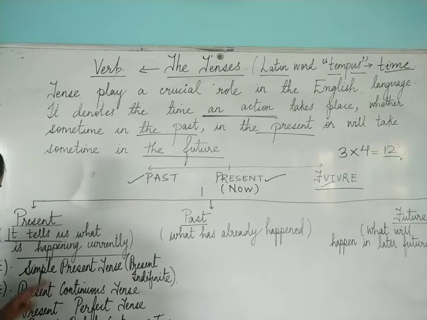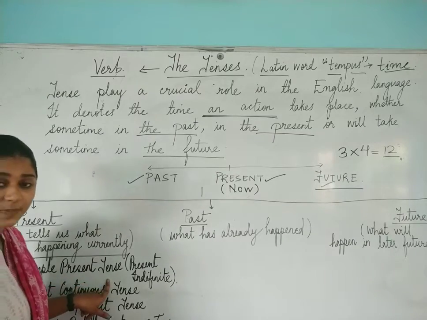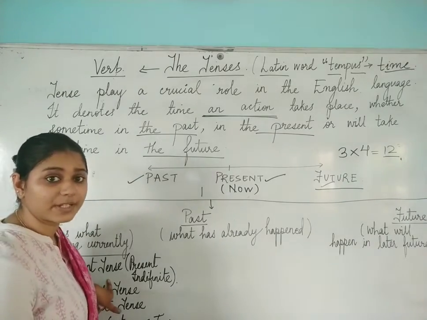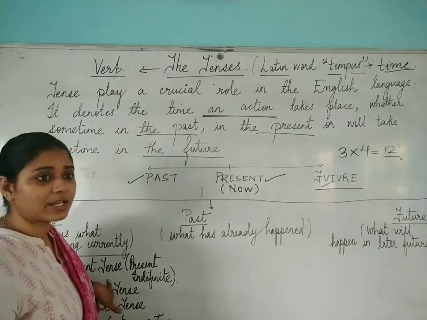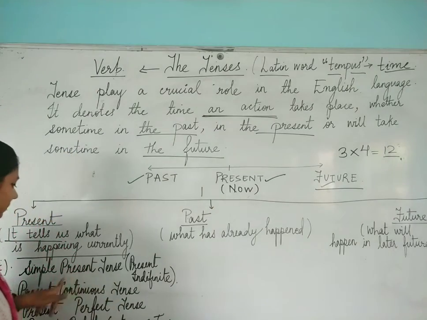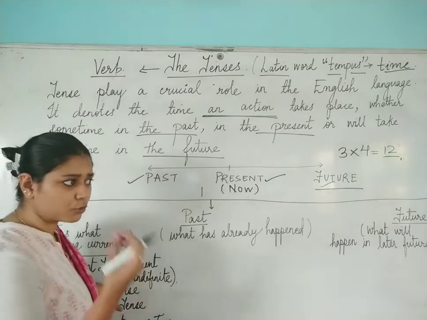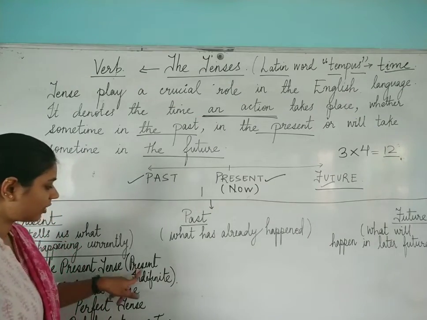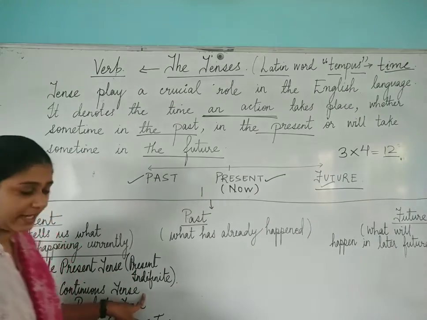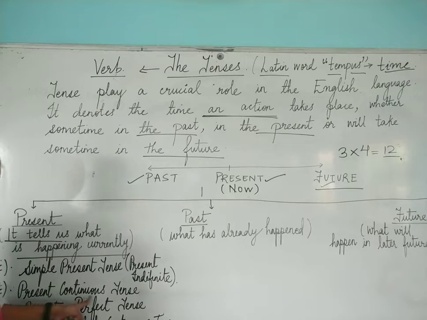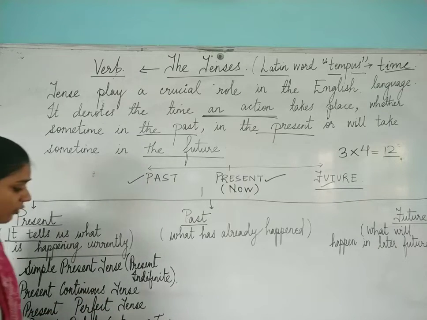So again I say present tense is subcategorized into 4 parts. First one is your simple present tense, also known as present indefinite tense. If somebody asks you what is another name for simple present tense, you should be able to tell that it is also known as present indefinite tense. Second one is your present continuous tense. Third one is your present perfect tense, and fourth one is your present perfect continuous tense.